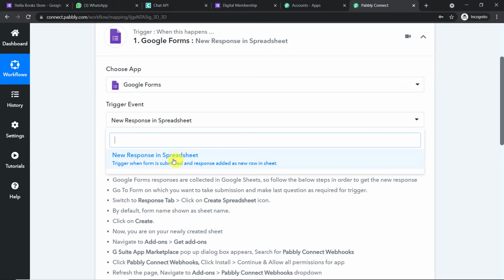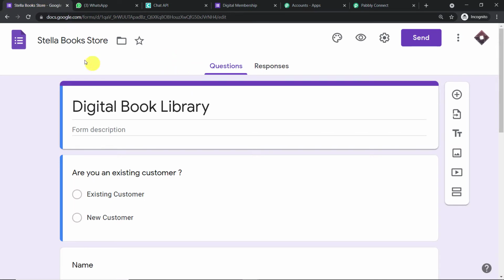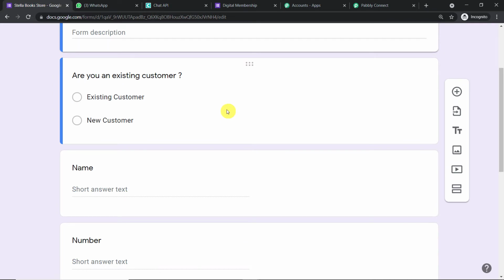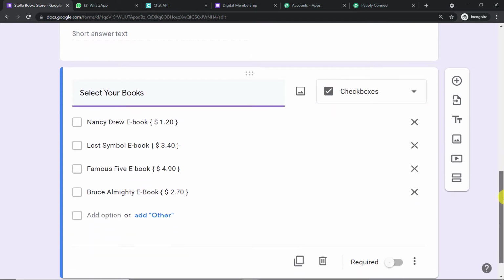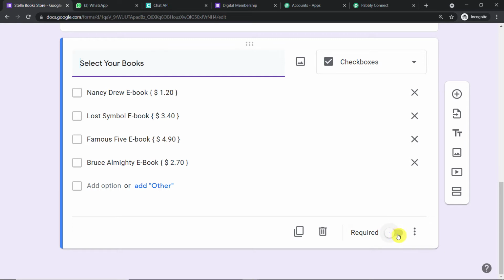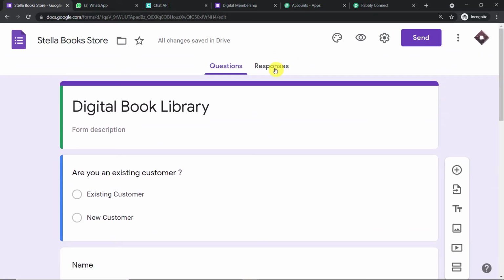To explain that, let me straight away take you to Google Forms. So this is a new Google Form, Stella Bookstore, and this is again a digital book library. Now, basically, we have the same questions along with the same books. Okay, so it's just the clone. Now, what I'm going to do here is click on the last field. So this is the last field, that is select your books, and I'm going to make this field mandatory. Okay, and let me just straight away take you to responses.